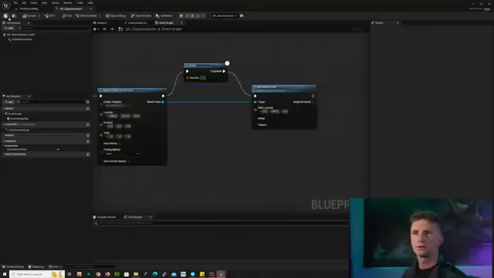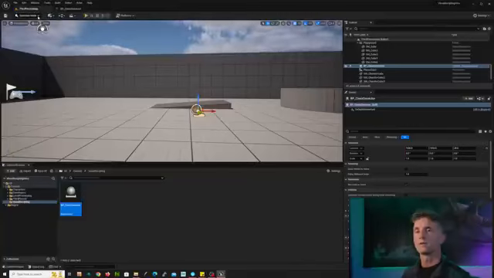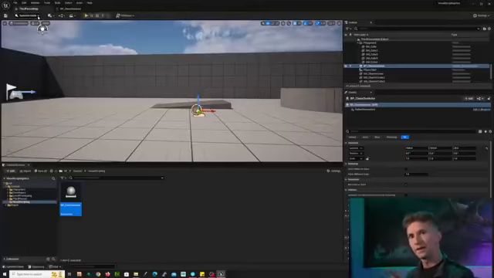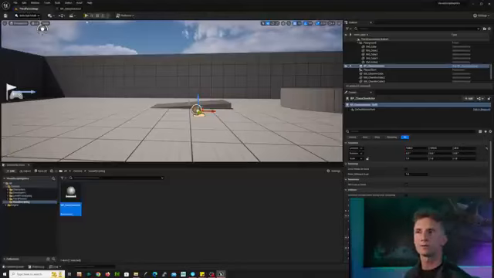So if we compile and we save this, when we start, same thing's going to happen. It's going to go through all of our execution by following our pins or those white lines, and then it's going to hit the delay, and it's going to count to 2, and then it's going to move. So we'll be able to see our particle system move this time.